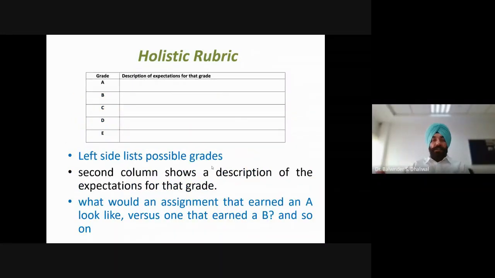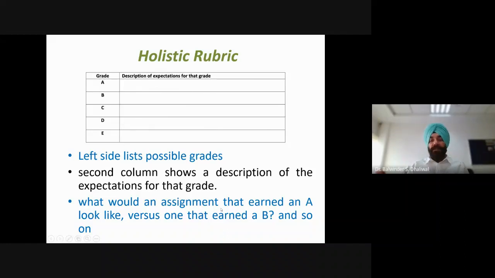So when we say the scale, that scale can be represented also by grades. Like A, B, C, D, E, or here can be scale 1, 2, 3, 4, 5. Basically, the left side lists possible grades or the scale, and the second column shows a description of the expectations for that grade. So if we want to score the student with grade A, then what should be the expectation, and that will be described in front of A, opposite to A, similarly for all different grades.